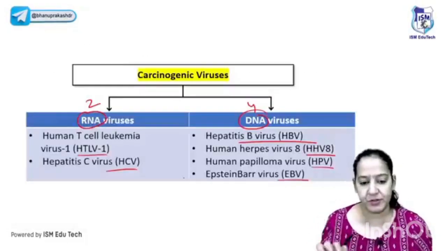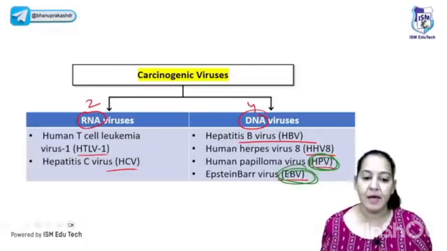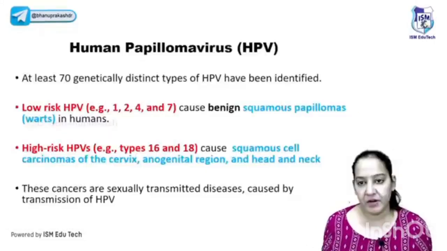Among them, I will give you details of only 2. Which 2? So I will give you detail of, I guess, HPV and EBV. How they cause cancer. I cannot give you the detail of all of them. Now, how they cause cancer. The most important, which are important from exam point of view, we will see. So how does HPV cause cancer?